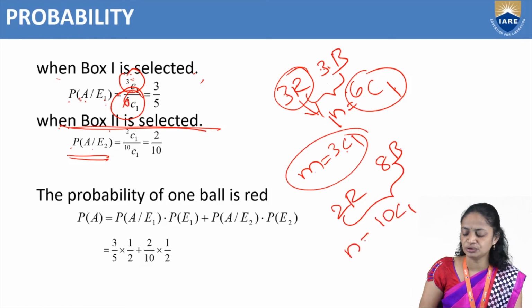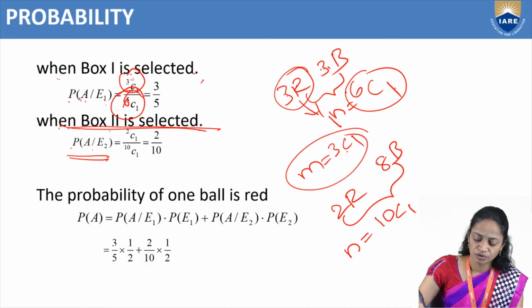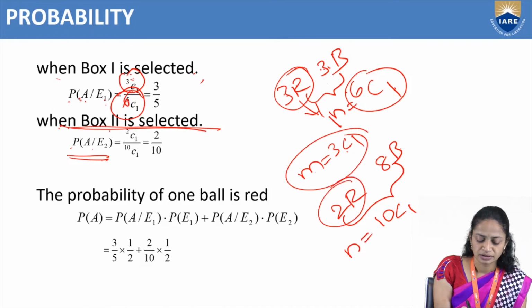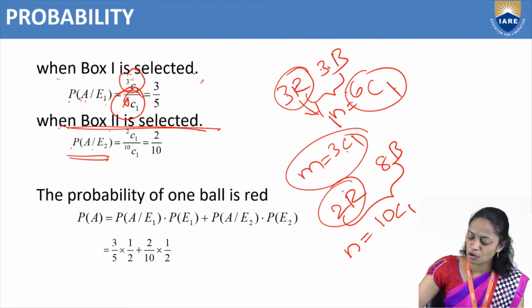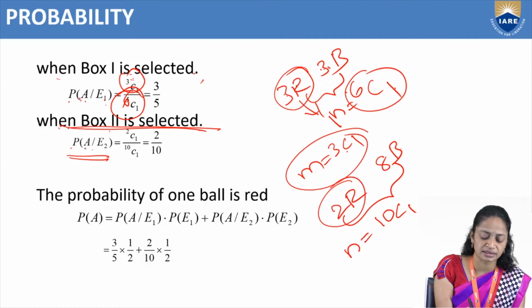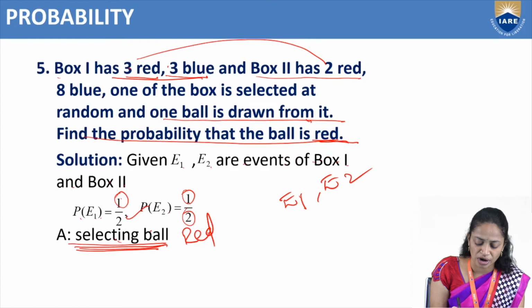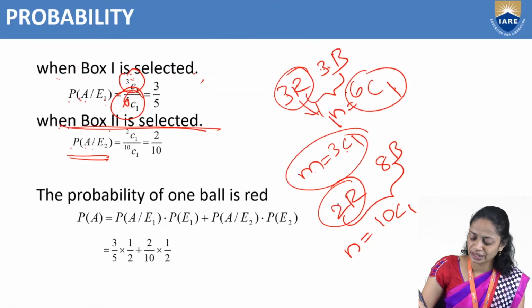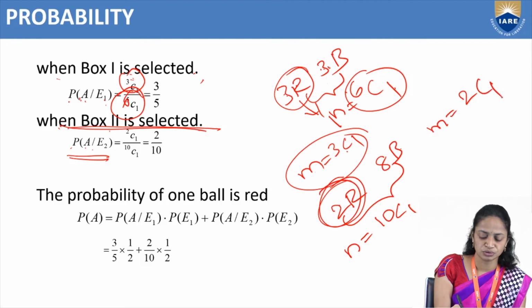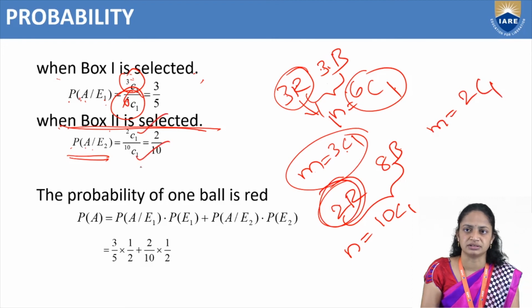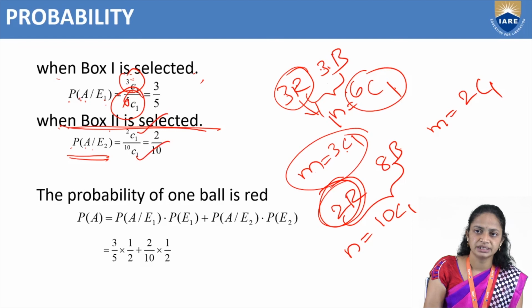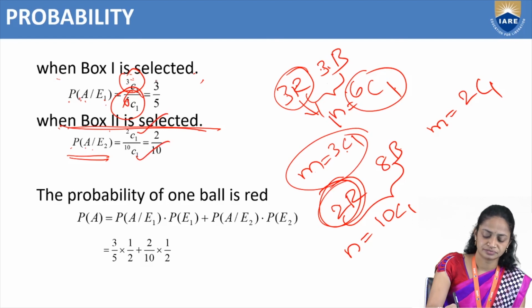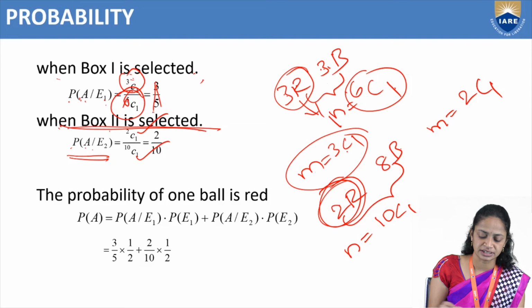That means N equals 10C1. We have to choose one ball from only the red ones, since A is selecting a red ball. How many red balls are there here? Here we have 2 red balls. That means M equals 2C1. So 2C1 divided by 10C1.